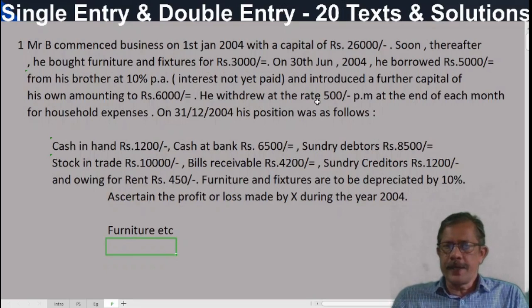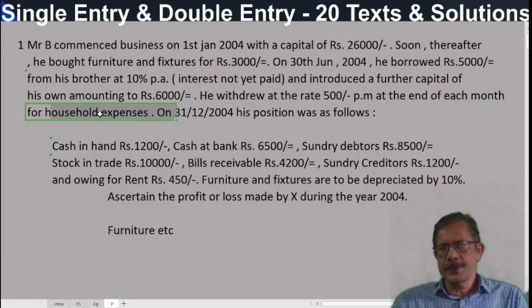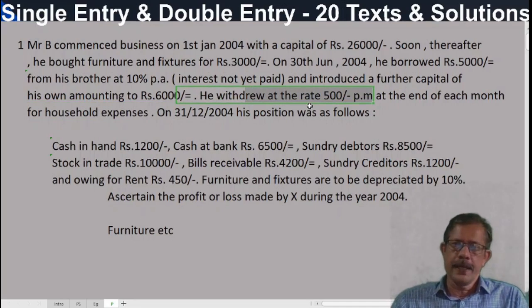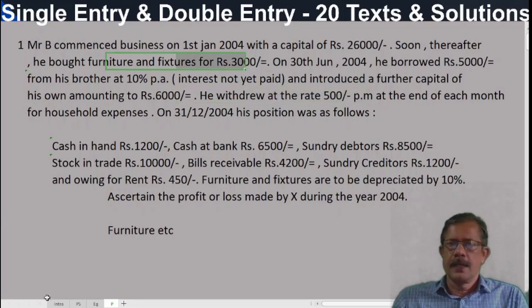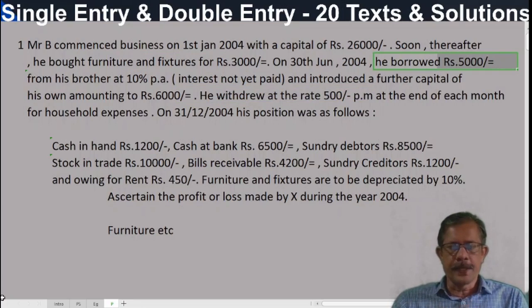He withdrew at the rate of 500 per month at the end of each month for household expenses. Household expenses are household expenses, not business expense. And these are called drawings. Okay. So drawings information is there. Additional capital information is there. He purchased an additional fixed asset and a loan has been taken. These are all to be considered while preparing the statement of profit and loss. In the statement of affairs, we have to consider only assets and liabilities at the end of the period.